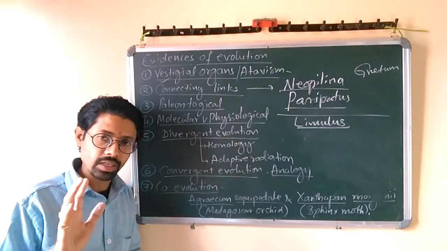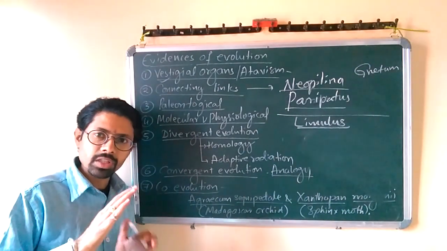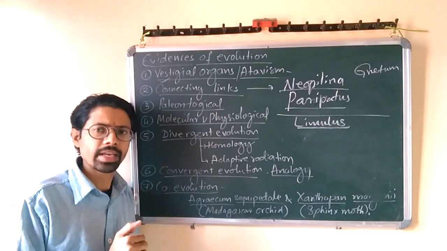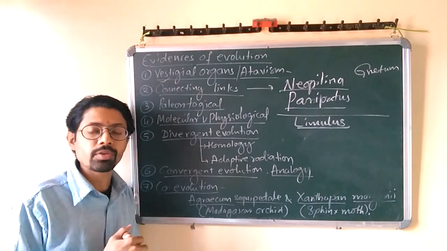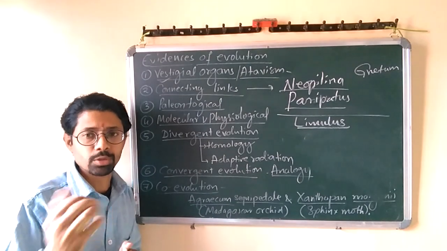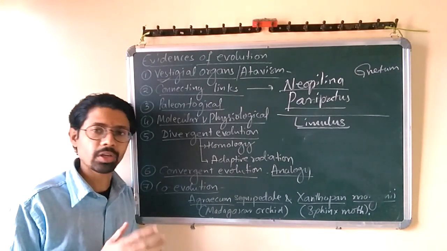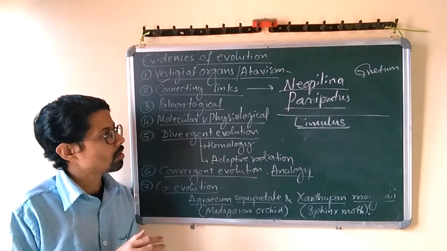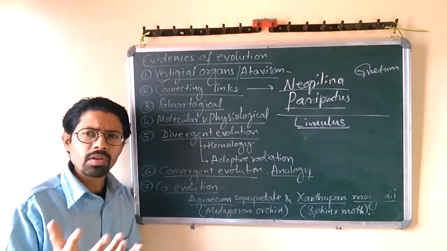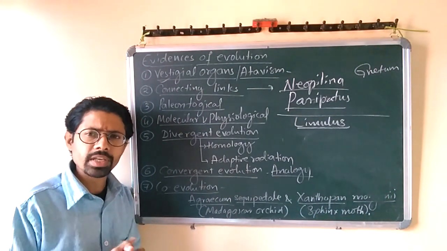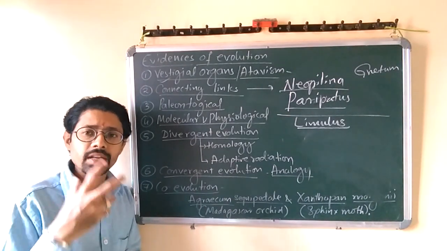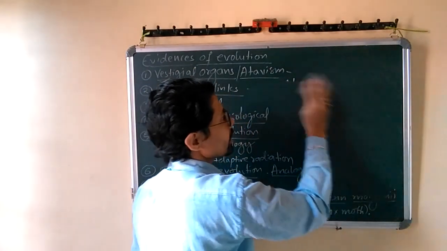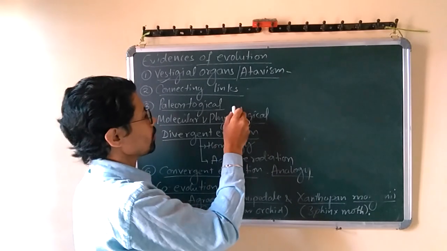Are you understanding the meaning of living fossil? They are living till today without any modification. Such animals and such organisms are called living fossils. In plants also, you can take examples of living fossils, like Cycas and Pinus. They too are called living fossils because they have never undergone any changes since their evolution. Now, thirdly, if we talk about molecular and physiological evidences, at the physiological and molecular level there is a lot of evidence we can collect. Basically, there are certain enzymes, certain molecules, different molecules we have similar in us, including from primitive organisms.